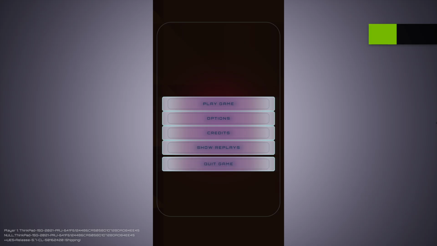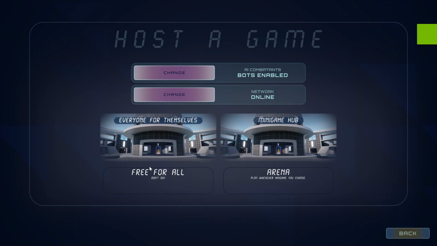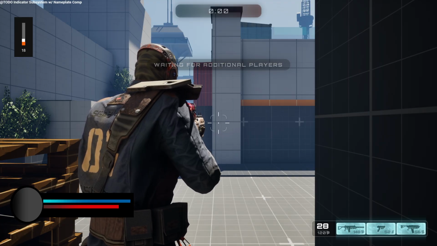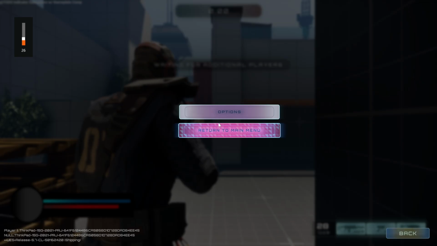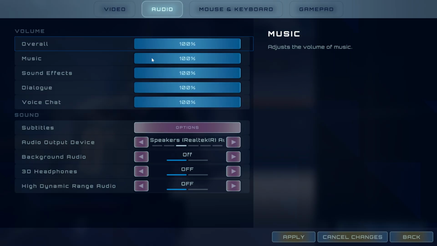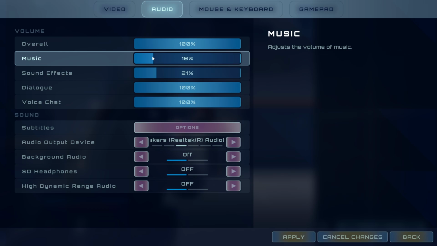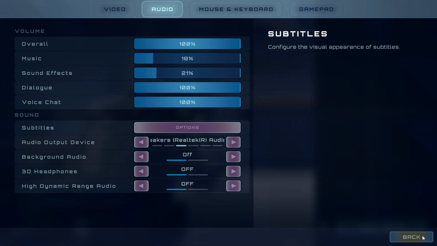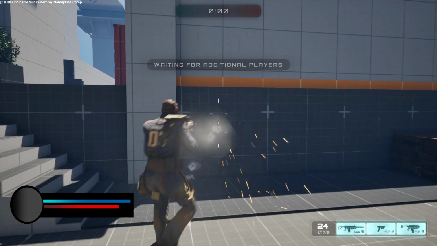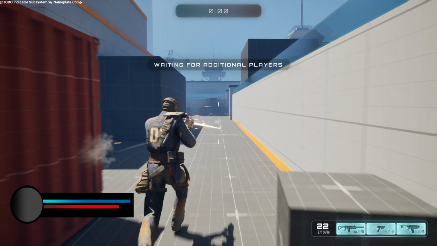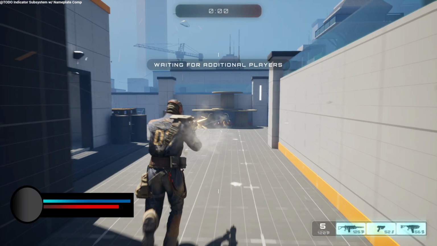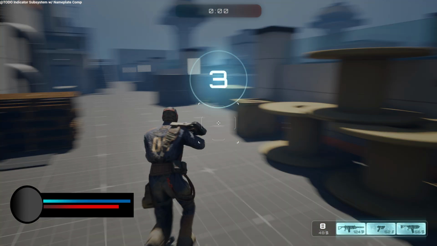And let's jump right in. Again, it looks a little bit like Lyra. Let me jump right in. Host. Let's go ahead and do a quick free for all little thing right here. Let me actually lower the volume. It's a little bit too loud. Audio. Let's apply that. It's way too loud. There you go. That sounds way better. Cool. So here we're in a warm up phase. And if someone was on Steam right now, they'd be able to jump in.